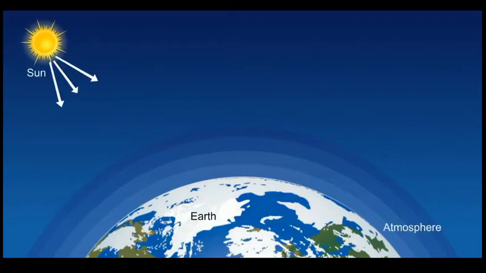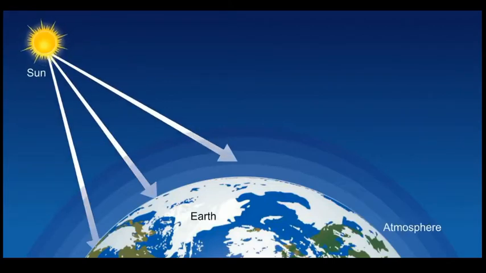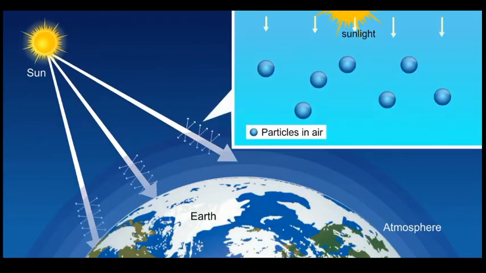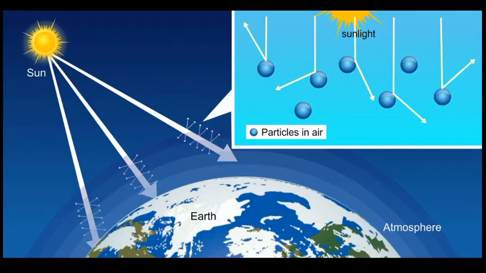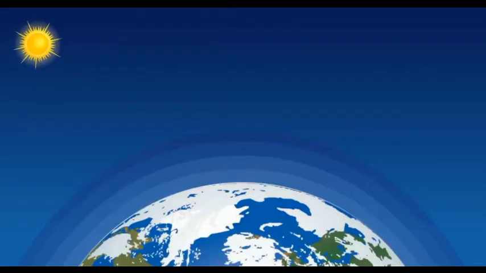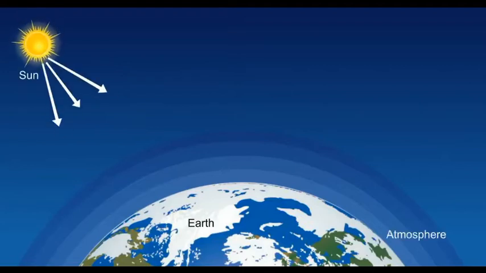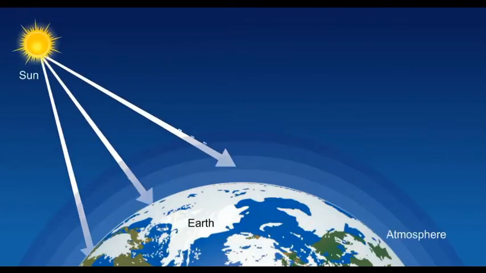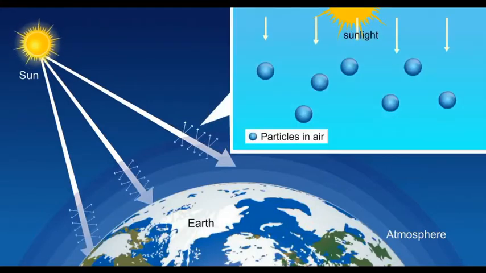When light travels through a particular transparent medium, the light rays interact with the fine particles present in that medium and get spread in that medium. This phenomenon is known as scattering of light.